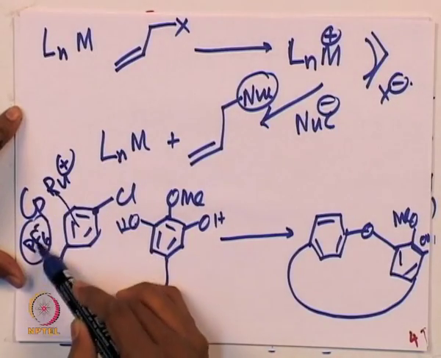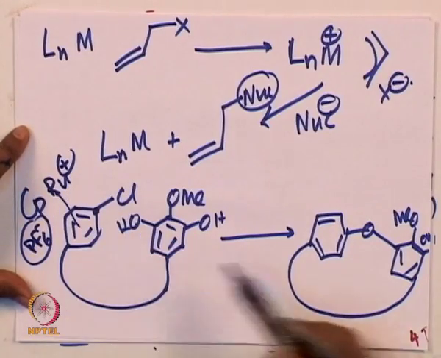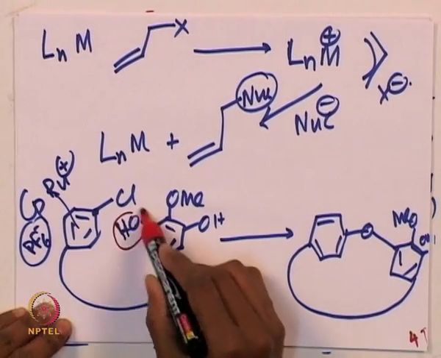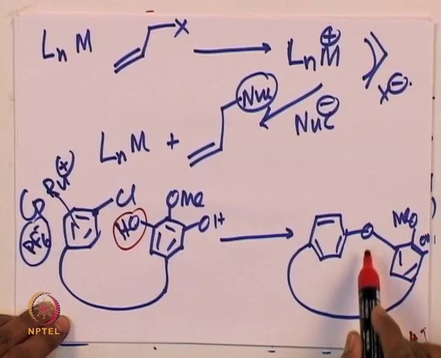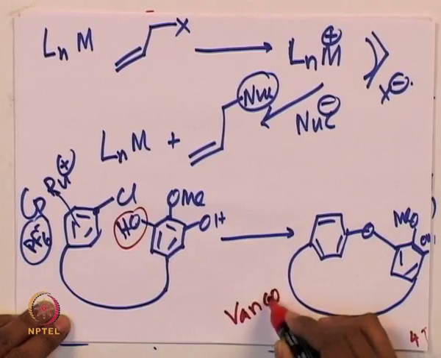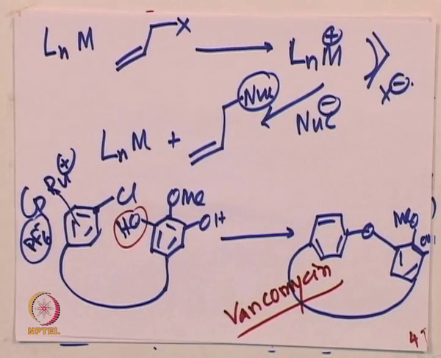With CpRu and PF6 minus, once you form a complex, or form a complex in situ, this hydroxy group can attack on this ring to give you the overall product. And this is the synthesis of one of the key steps of the early vancomycin synthesis. Okay. So, what we have learned so far in this part is that external attack by a ligand is one of the very powerful techniques, but it has to be utilized quite efficiently for the reaction purpose.